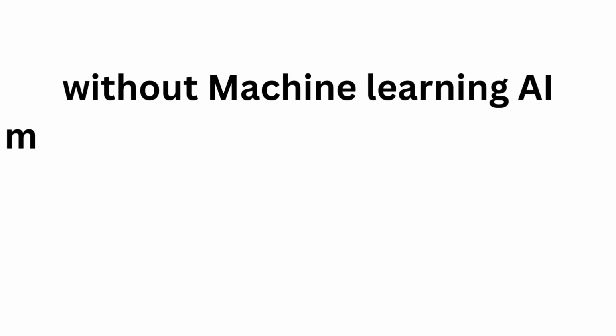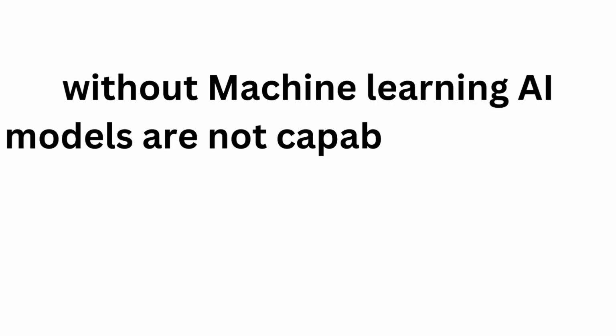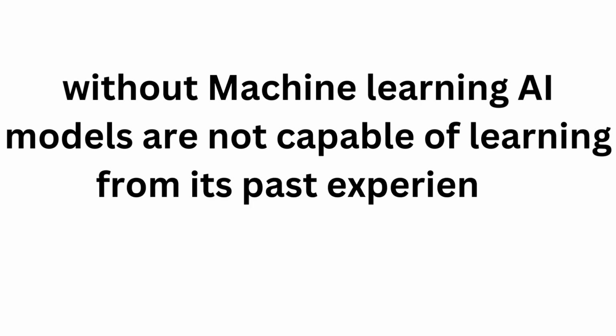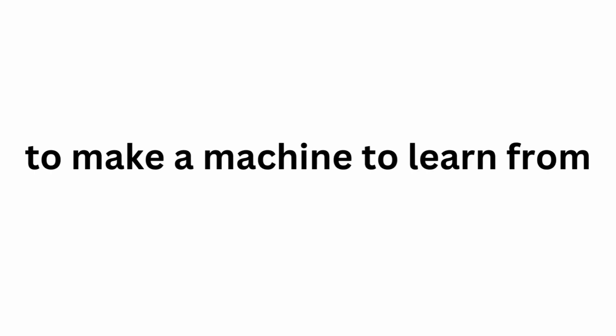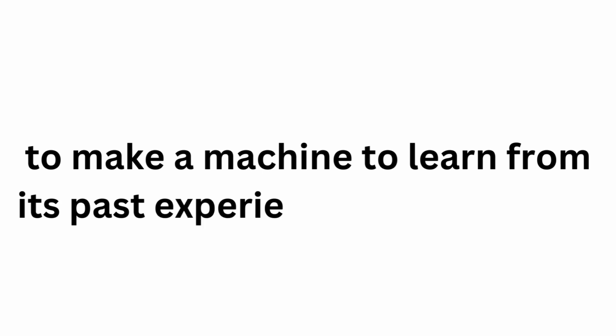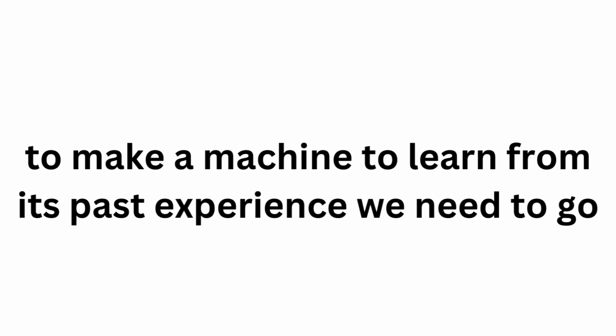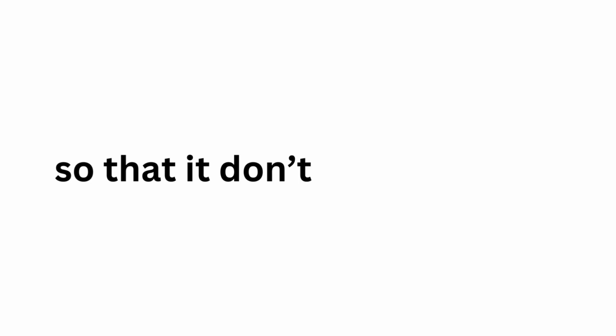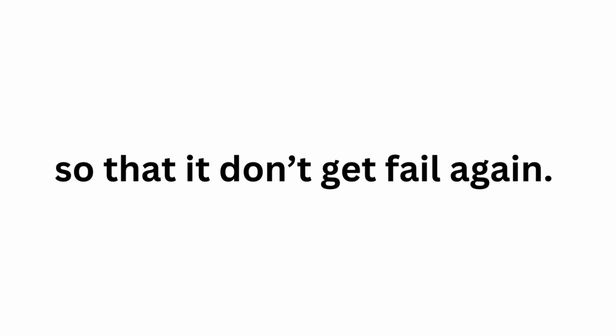If we see in our previous video, an AI model is not capable of learning from its past experiences, right? So, in order to make a machine learn from its past experience, we need to go for machine learning, where the machine will learn from its past data so that it doesn't make the same mistake again.